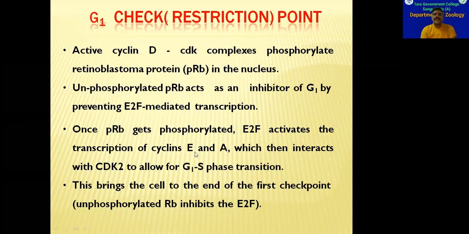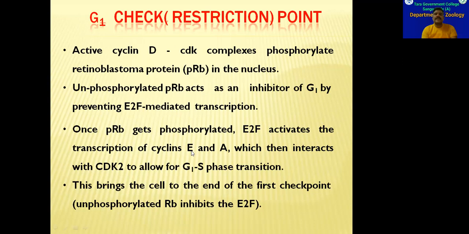So for the production of cyclin E and cyclin A, and for the production of cyclin D to reach the maximum level, elongation factors are also required. All these elongation factors required for cyclin D, cyclin E, and cyclin A production will be inhibited by PRB. When the PRB becomes phosphorylated, it separates from these elongation factors. When these elongation factors are separated, cyclin D, cyclin E, and cyclin A will be synthesized.